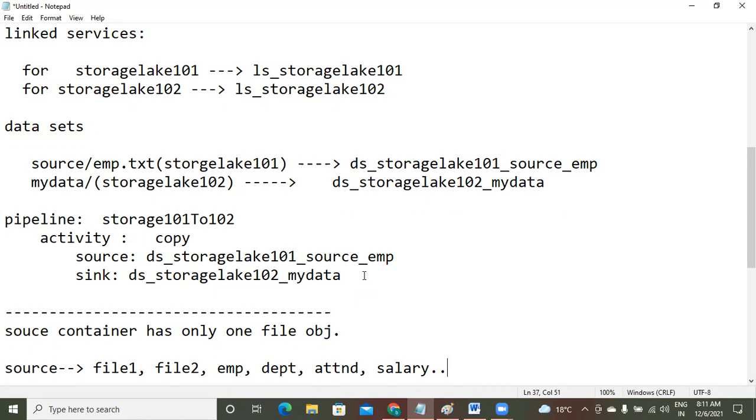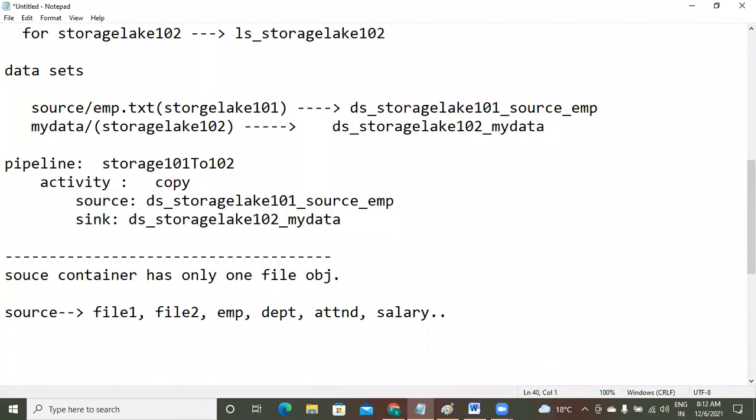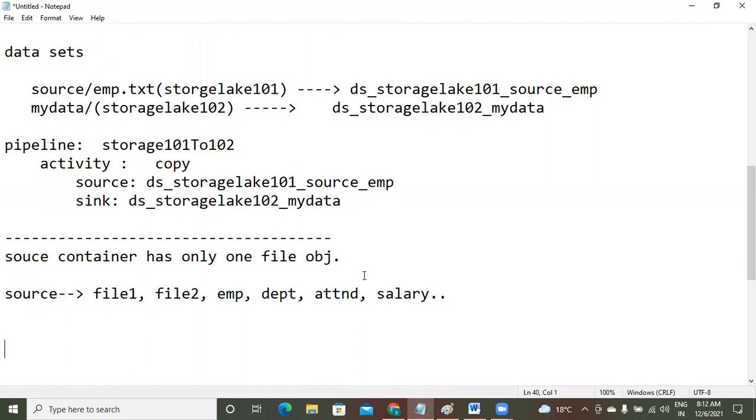Generally, in programming languages, you use a for loop or while loop. Similarly, here also you have looping activities. There are two looping activities: number one is Until, number two is ForEach. That means if I want to copy multiple files at the same time, and filter some of the files, you have to use different activities like the Get Metadata activity.